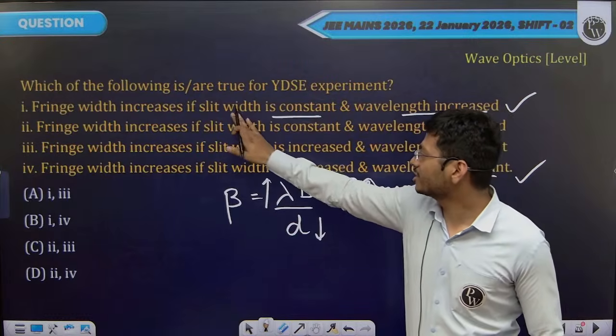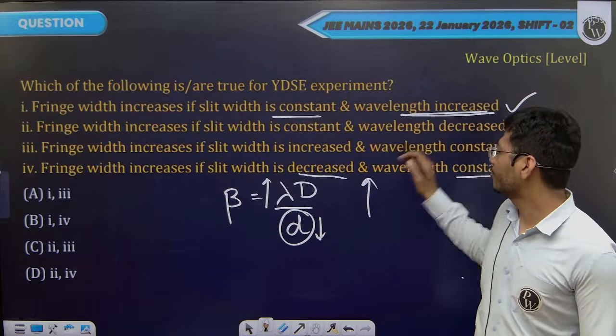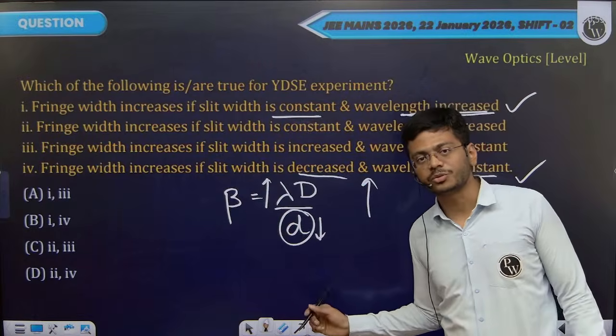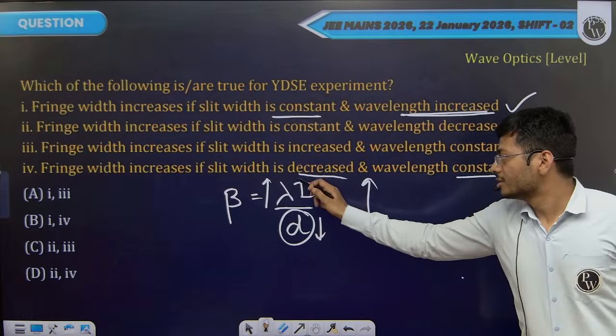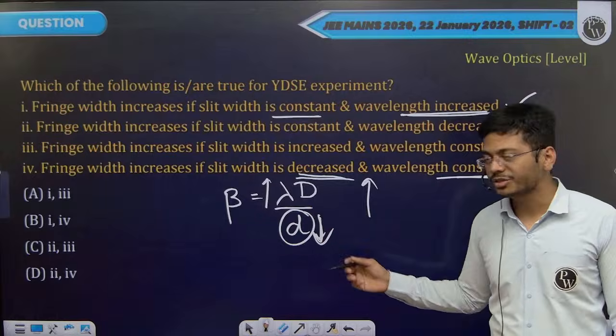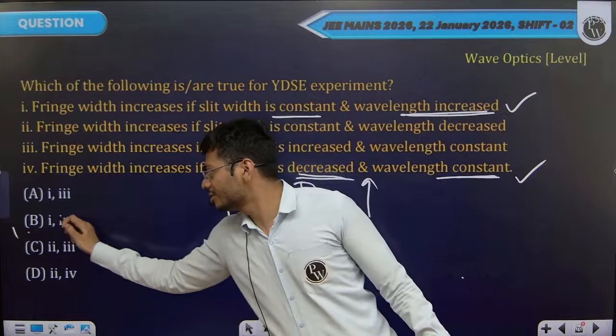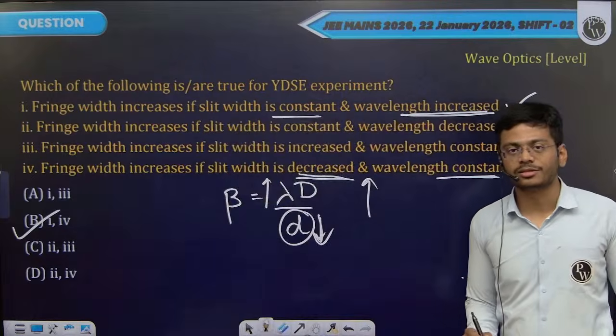So one option is slit width is constant, this we do not change, wavelength is increased. So if we increase the wavelength, fringe width will increase. Slit width is decreased, wavelength constant, then also fringe width will increase. So 1 and 4 are correct. Your option B should be the right answer here.